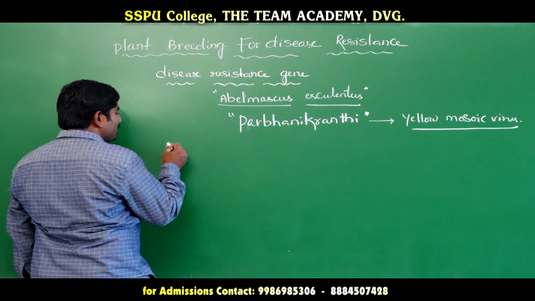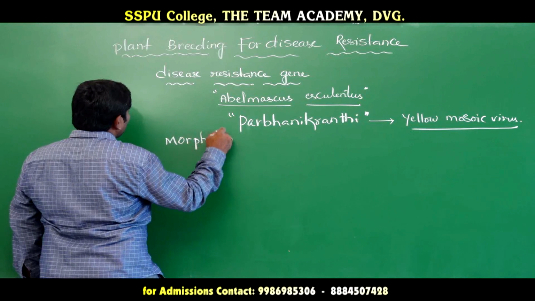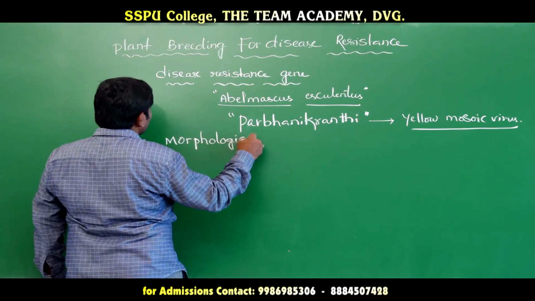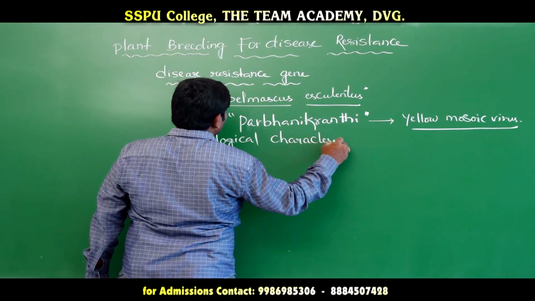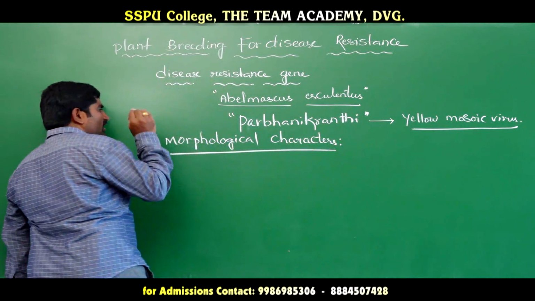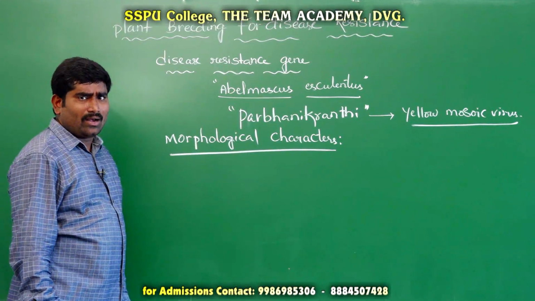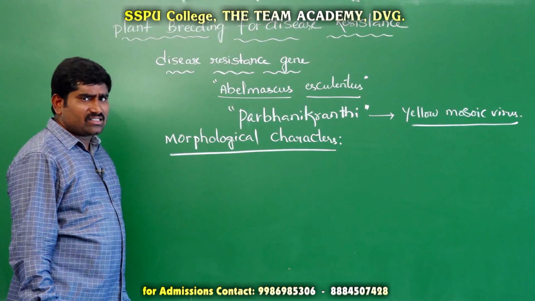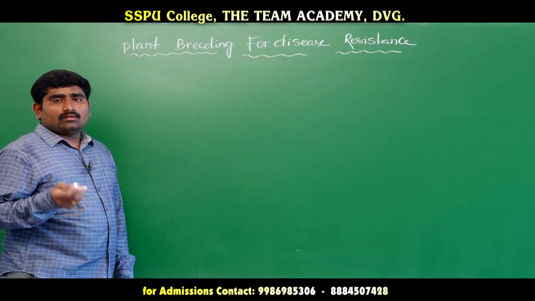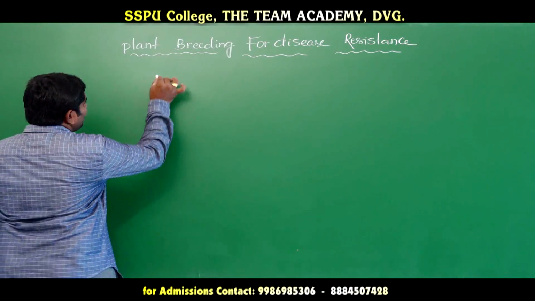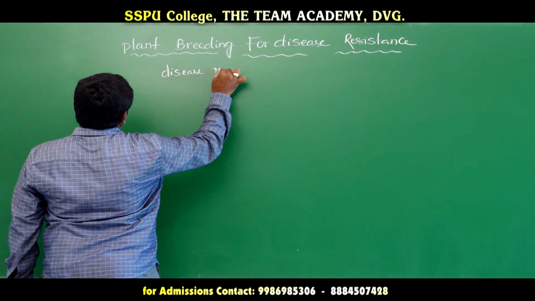Now let us see some examples. The plants follow some morphological characters to avoid disease. Now let us see disease resistance: first, some of the disease resistant plants, some of the disease resistant varieties.